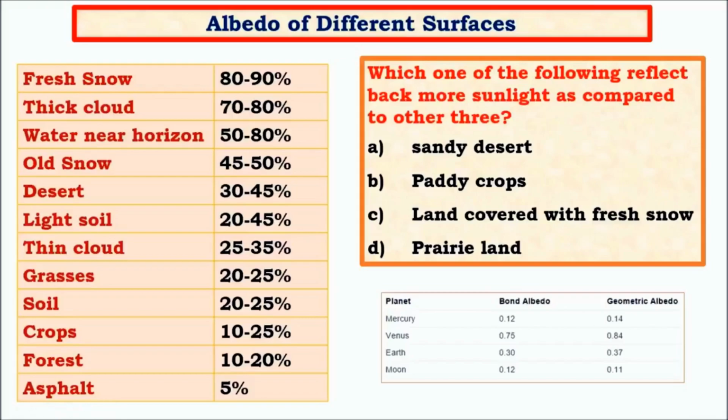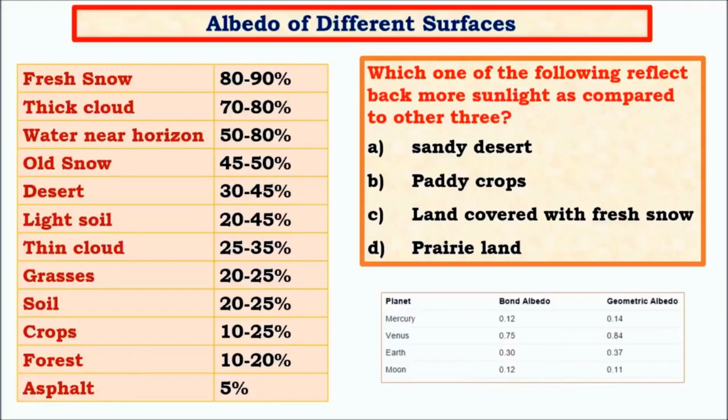For example, asphalt is a major constituent of both concrete as well as metallic roads. Urban areas mainly have asphalt as the main component in their concrete, and this is why urban lands are very hot. There is a concept called the heat island, where if there is a city, then the surrounding air mass will be very hot compared to the air mass in the countryside. This is because of greater absorption of heat due to concrete which has asphalt as its main constituent. So it is because of asphalt that heat islands are formed.